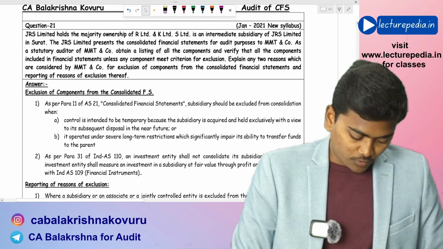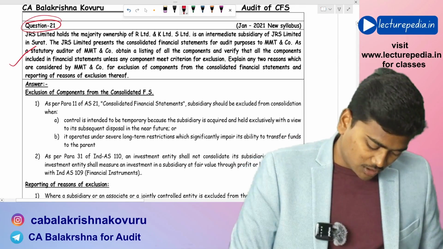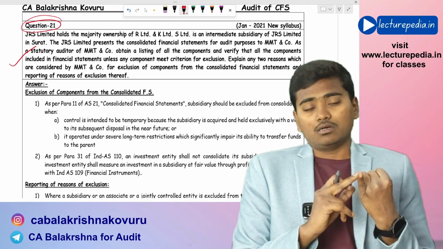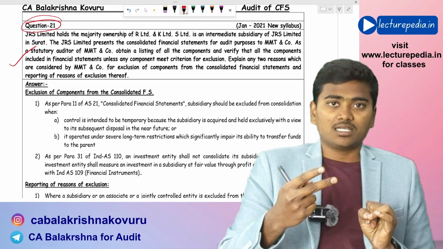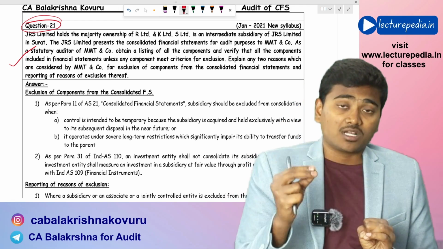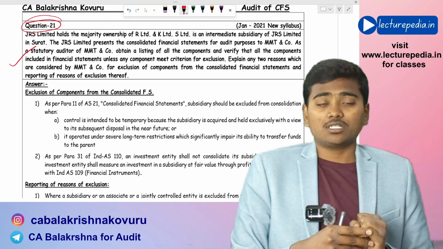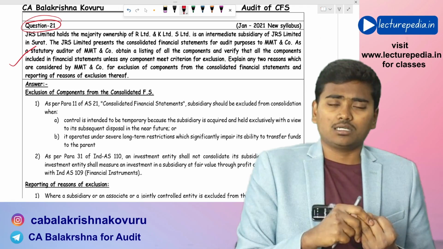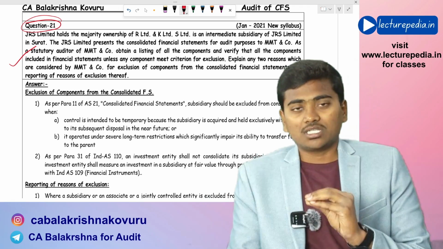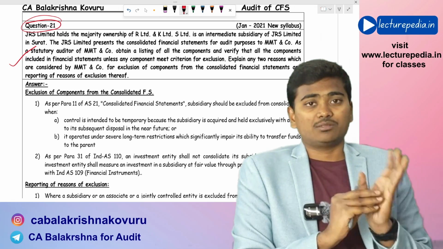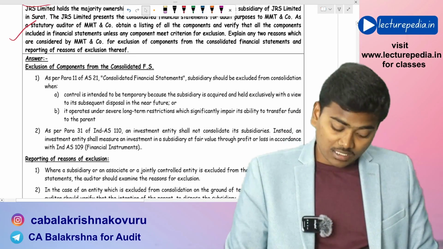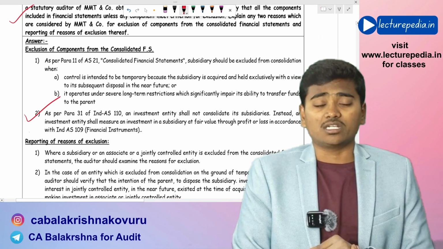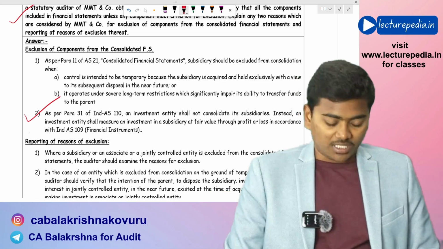Next question, question number 21. This question is related to exemption from preparation of consolidated financial statements. Here you need to refer to AS 21. There are two criteria. If you are holding the shares for sale in the near future, or there are severe long-term fund transfer restrictions operating on the subsidiary, then you need not include that particular subsidiary in the consolidated financial statements as per accounting standards. You need to mention that. And as per Ind AS 110, if you are an investment entity, you need not prepare consolidated financial statements. This question you can refer.